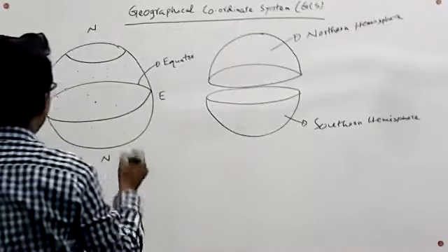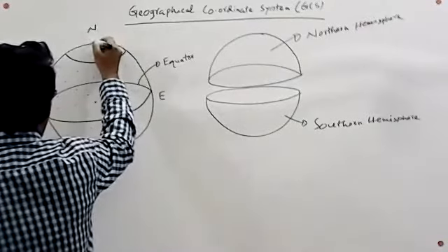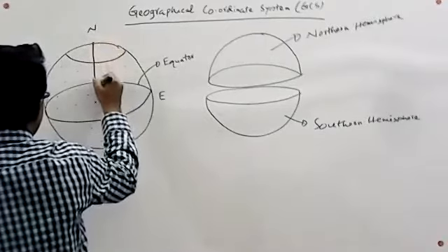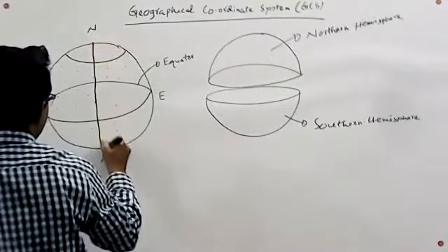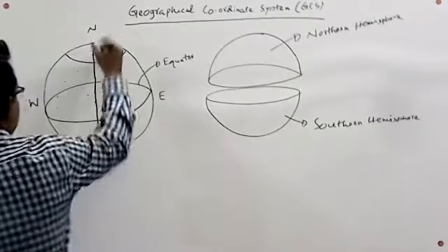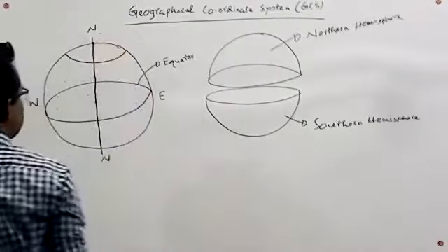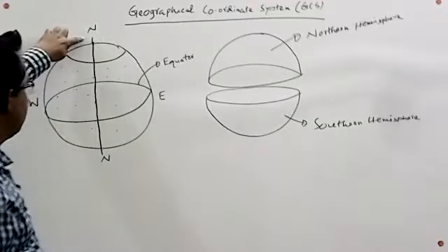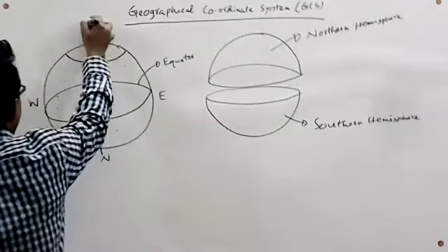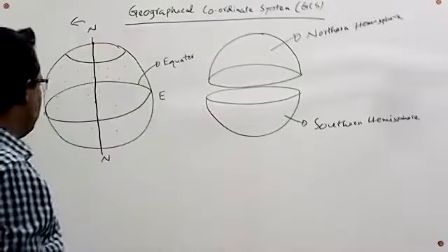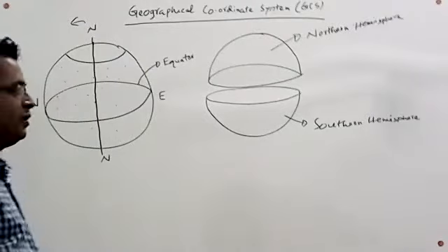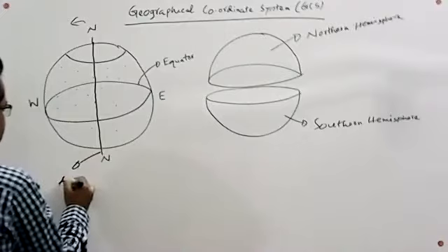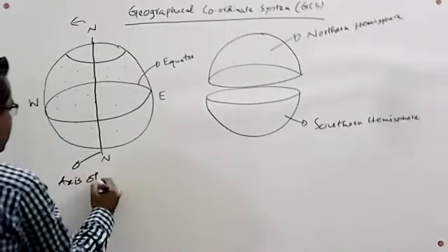We can also imagine a vertical line from the North Pole to the South Pole, which also passes through the origin. This is called the axis of rotation. Our Earth turns anticlockwise with respect to this axis line.